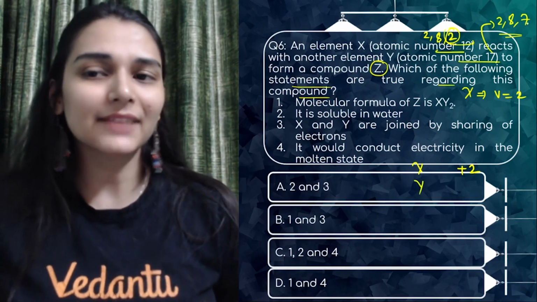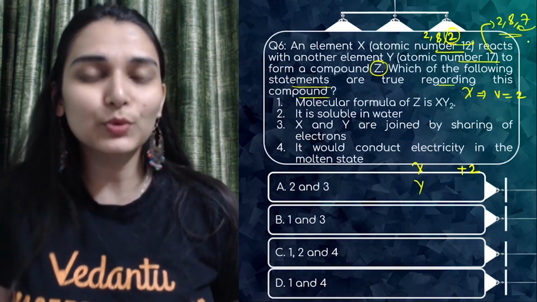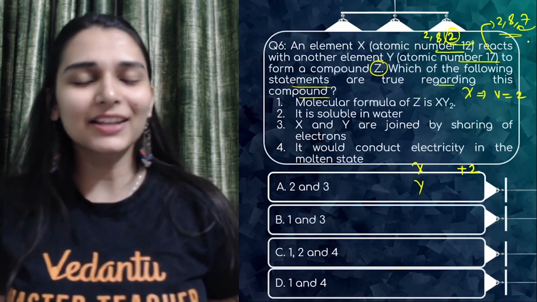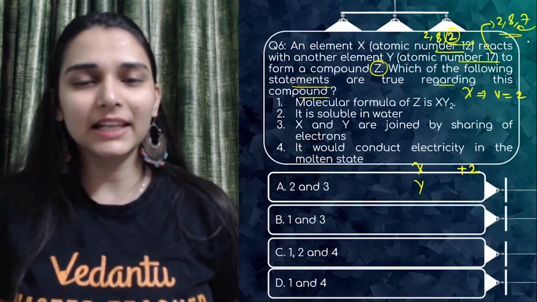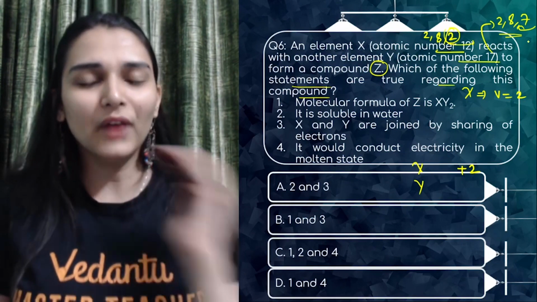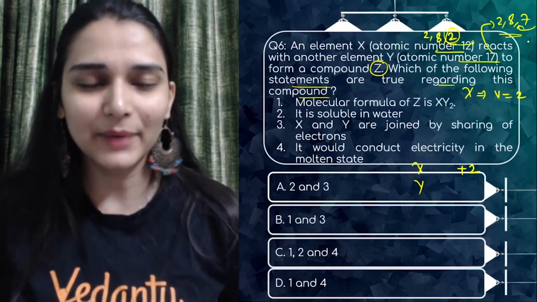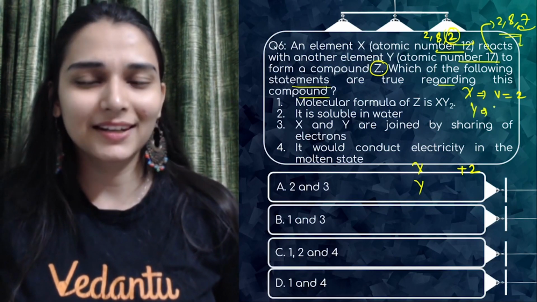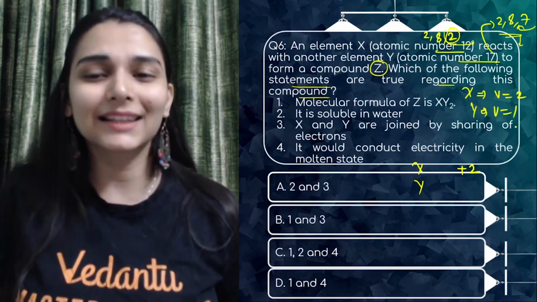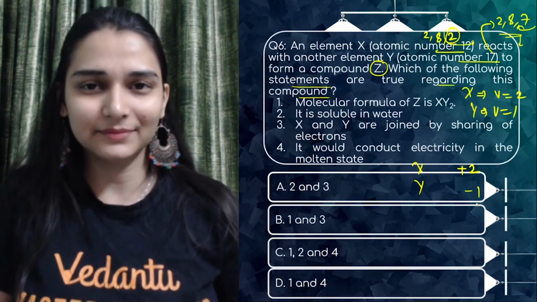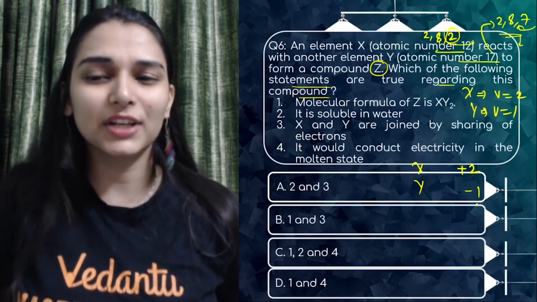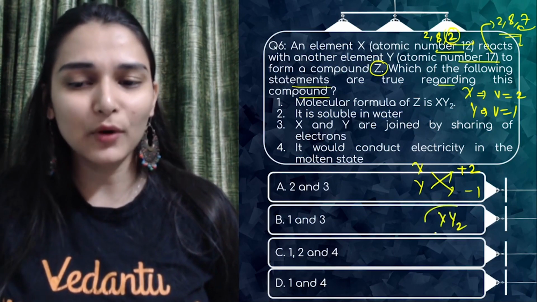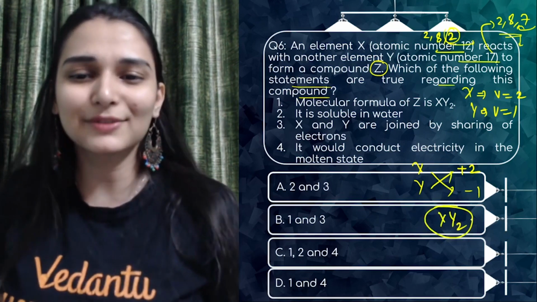And if you talk about Y, it is having 7 valence electrons, so it would prefer to gain 1 electron. Non-metal है ये, है ना. 4, 5, 6, 7 valence electrons means that's a non-metal. 1, 2, 3 valence electrons generally a metal. So Y की valency कितनी है? 1. And that too it would prefer to gain the electron, so -1 I can say. You just have to exchange the valencies to write the formula. So the formula that would be made by them of the compound would be XY2.